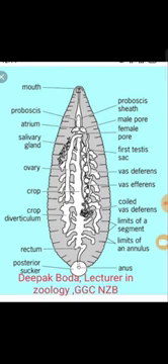Each testis sac forms a short duct from the posterior end called the vasa efferentia. Each testis sac forms a short duct from the posterior end called the vasa efferentia.